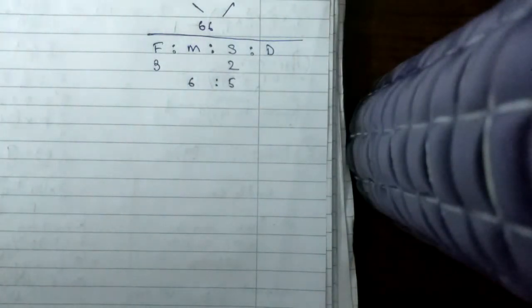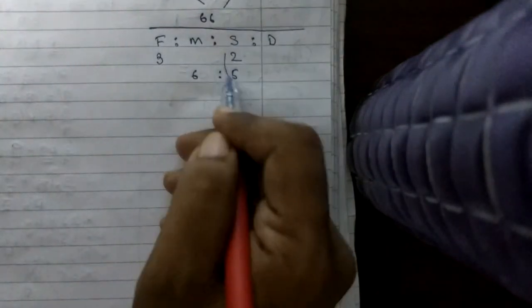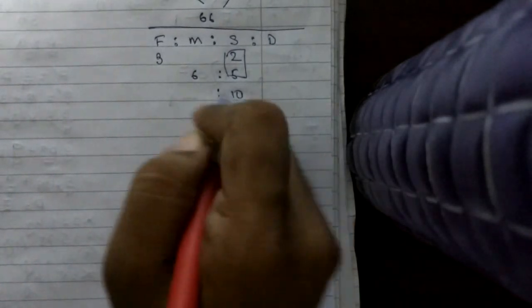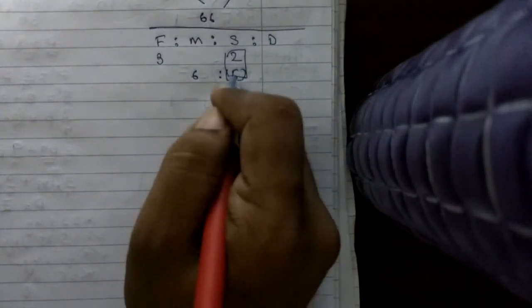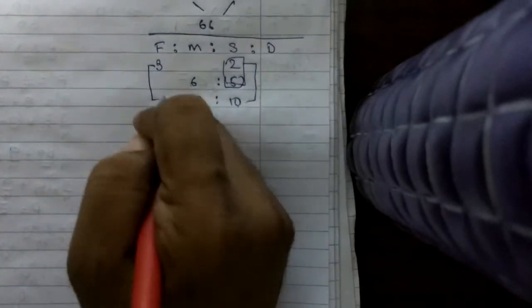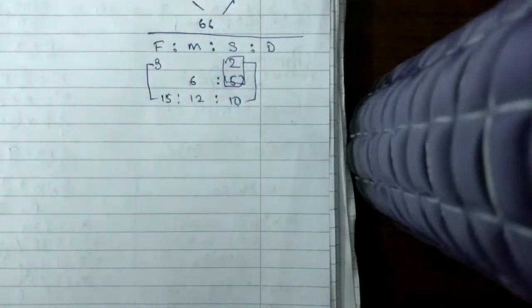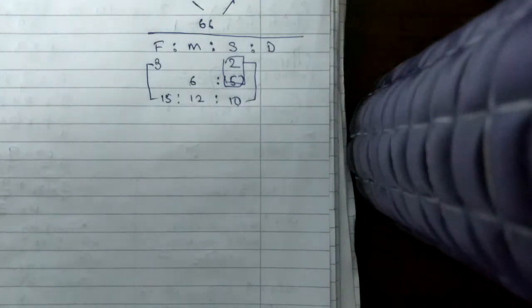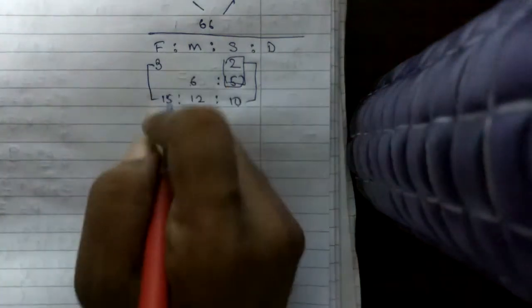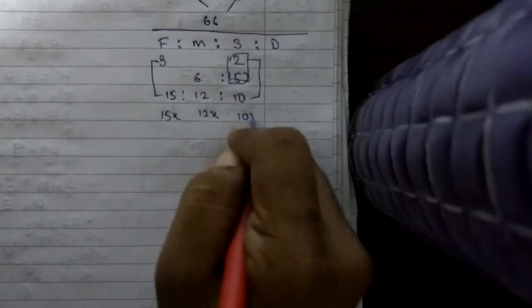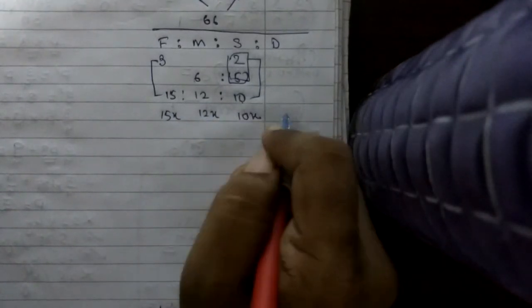Okay, so again to equate these two, we'll bring this to be 10. So if this becomes 10, so 5 becomes 10, 6 becomes 12, and 2 becomes 10, so 3 becomes 15. So their weight ratio is 15:12:10. Okay, and it's given the weight of the daughter. So we can write it 15x, 12x, 10x, and the weight of the daughter given is 35.